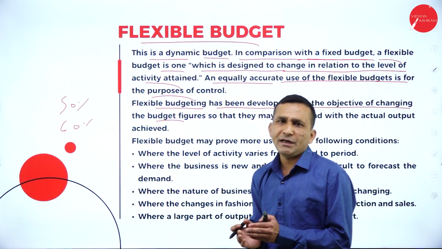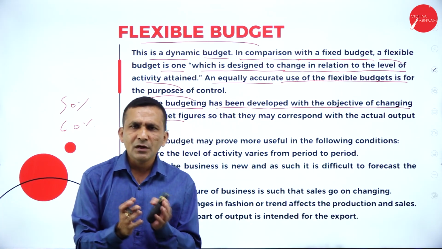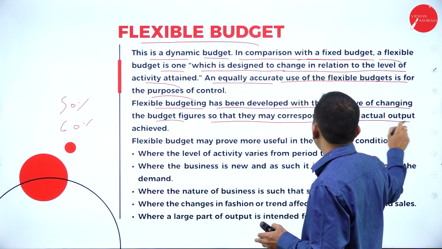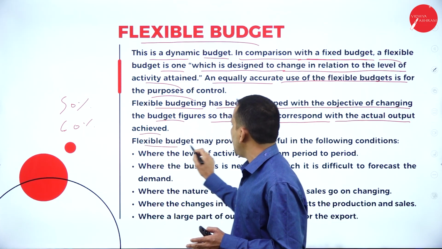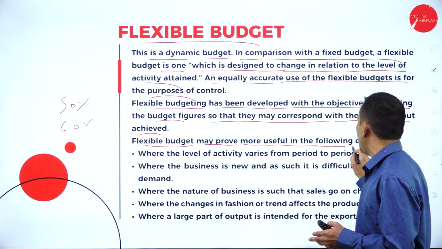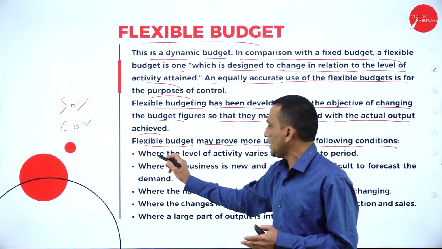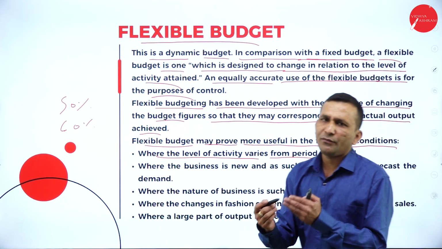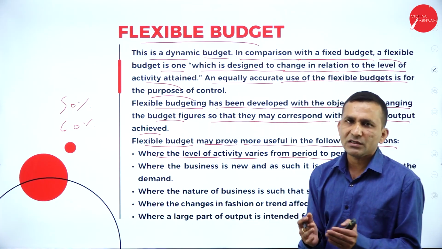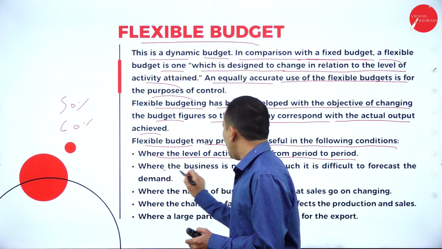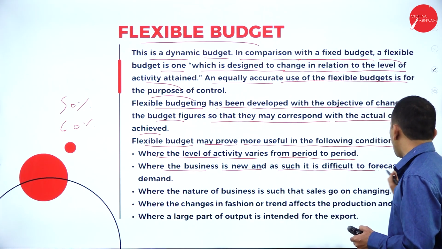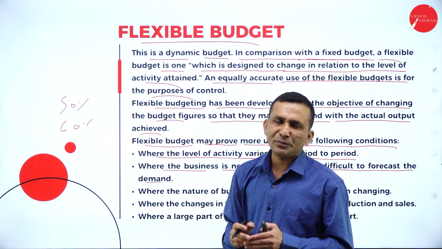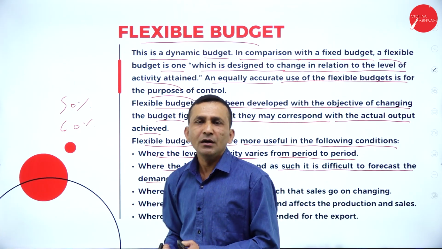So majorly we identify the fixed budget, variable cost and fixed cost here, with figures so that they may correspond with the actual output achieved. The flexible budget may prove more useful in the following conditions. Where the level of activity varies from period to period, so the number of activities increases or decreases, we find flexibility here. Where the business is new and it is very difficult to forecast the demand, exactly we cannot predict, so based on the percentage we can predict here.